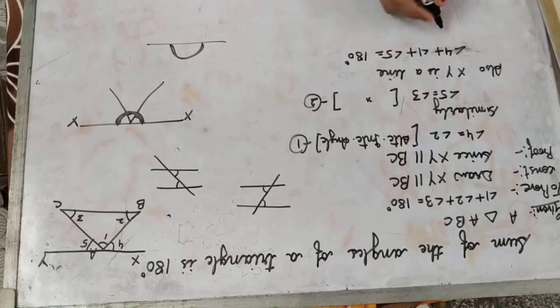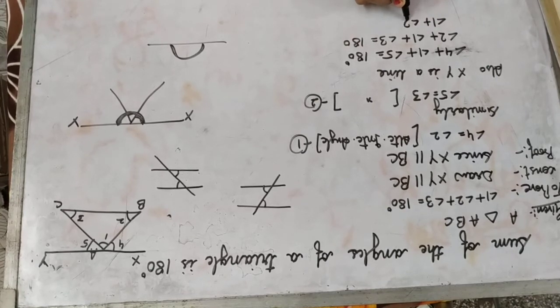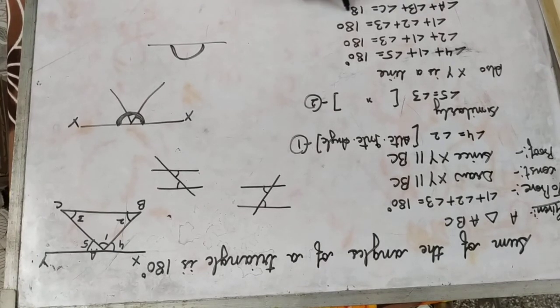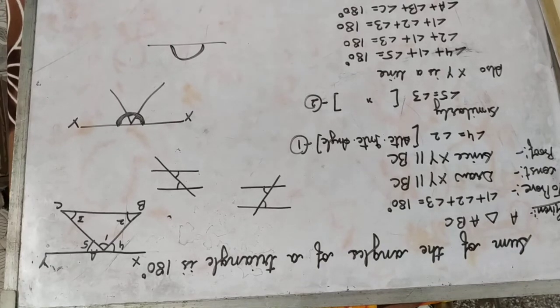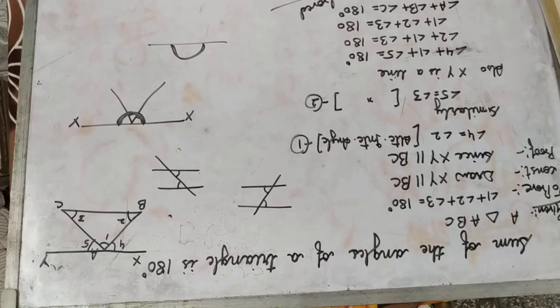Now in place of angle 4 you can write angle 2, angle 1 as it is. In place of 5 you can write angle 3, right? Now it becomes 1, 2 and 3. You can write it in order. Angle 1, 2 and 3 is equal to 180 degrees. And angles 1, 2 and 3 are angle A plus angle B plus angle C, which is 180 degrees. This is only what we were to prove, right? Hence proved. Okay, so this is the way we can prove that the sum of all the three angles of a triangle is 180 degrees.